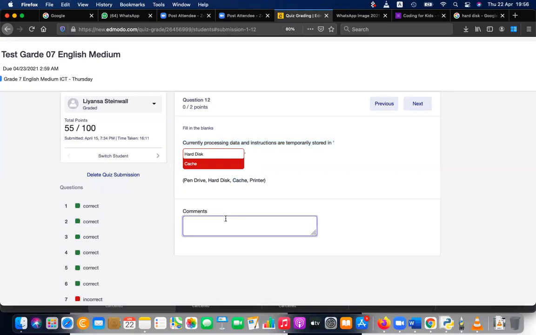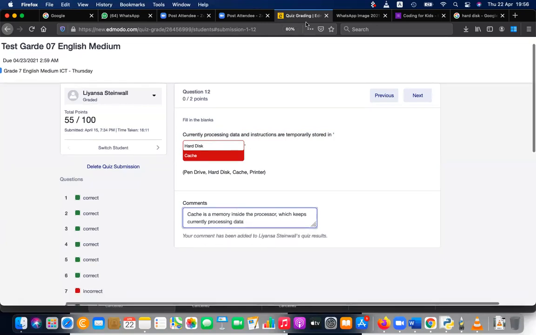Right? Okay. So you can write this: cache is a memory inside the processor which keeps currently processing data. So you can add this note here.